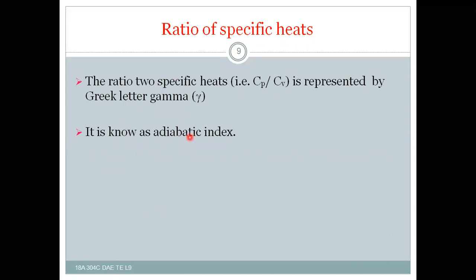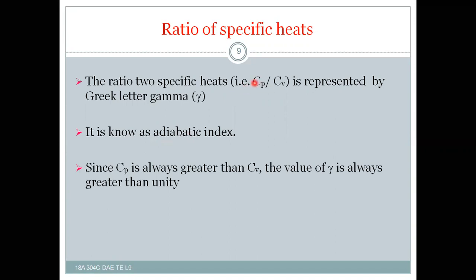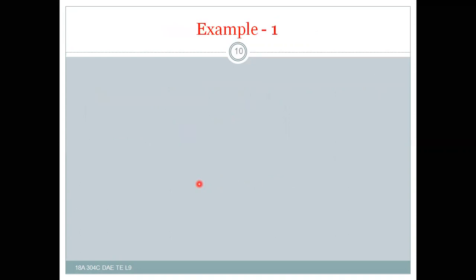Since Cp is always greater than Cv, the adiabatic index gamma is always greater than unity. Right? In this lesson we have discussed the theory part, the relation between the two specific heats and gas constant, and also the ratio of the specific heats which is more than unity.